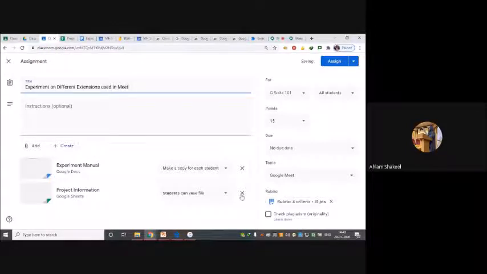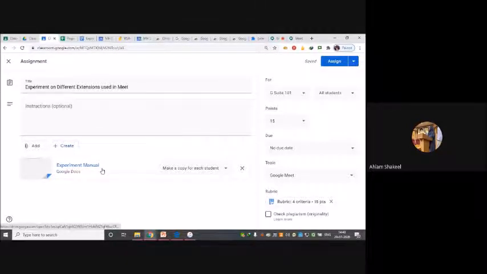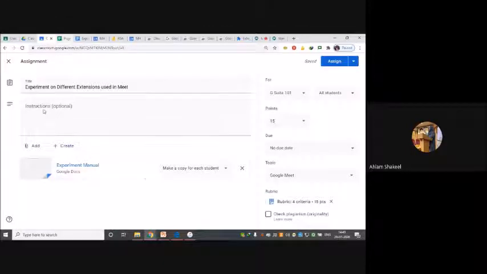If I don't want an Excel sheet for that, I just want an experiment. And even over here, if the same instructions are to be given, there's no need to change this file as well. You can keep the file the same. You can make a copy for individual assigned students, or keep it in view file mode only. And see over here, the rubric is already added.